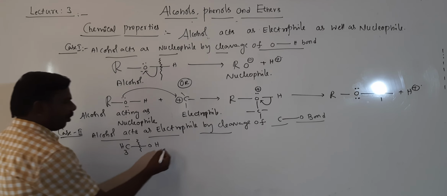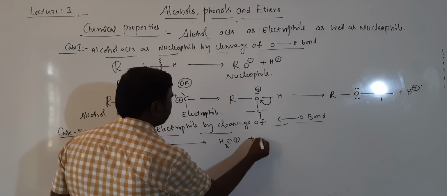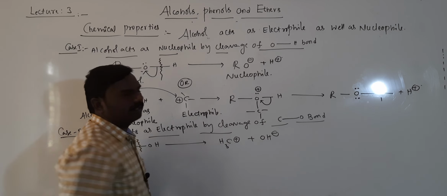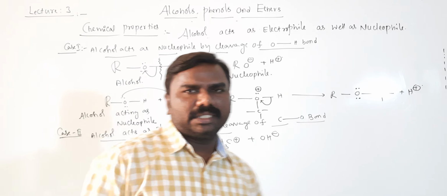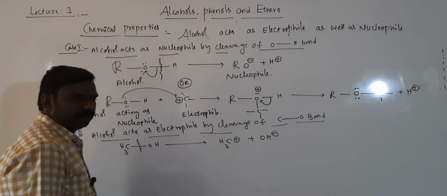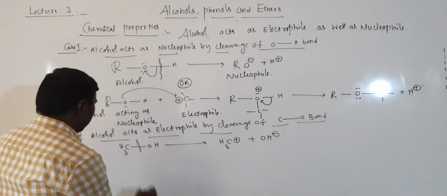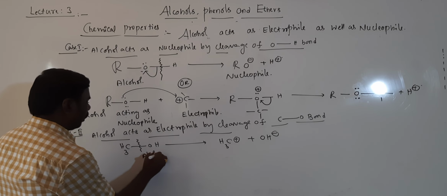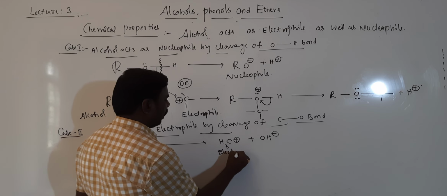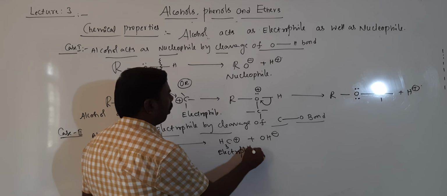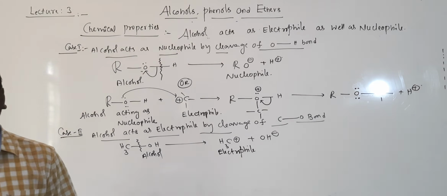This bond is broken, then gives rise to CH3 plus and OH minus. O becomes minus, that's why eliminated as a OH minus. Carbon will be positive. Oxygen is more electronegative, that's why OH minus. It is alcohol, any one alcohol you can take, acting as electrophile by cleavage of CO bond, C and O bond. Getting all of you?